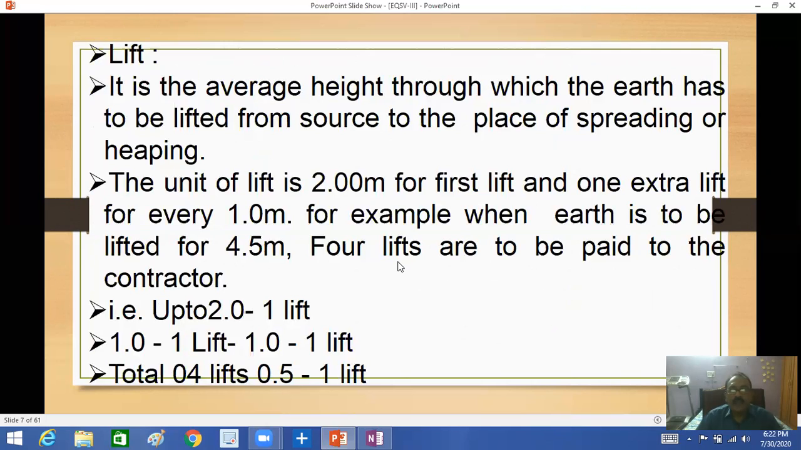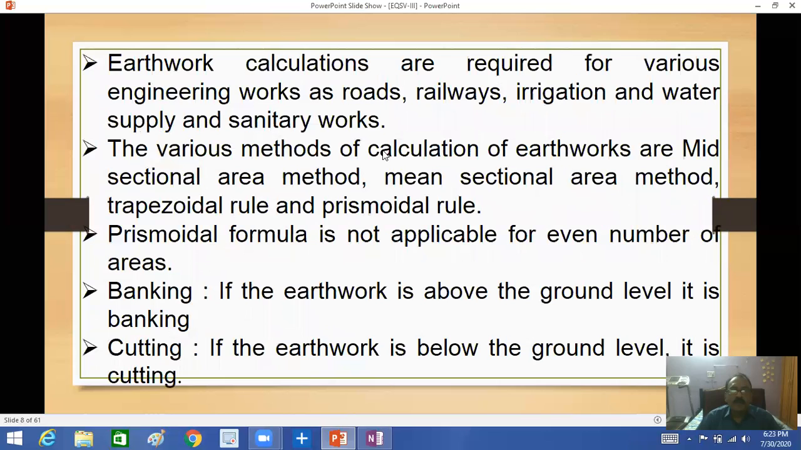Lift is the average height through which earth has been lifted from the source to the place of spreading. The unit of lift is 2 meters for the first lift and one extra lift for every 1 meter. For example, when earth is to be lifted for 4.5 meters, 4 lifts are to be paid to the contractor. See, different types of specification will be there, up to 2 meters, 1 to 2, 1 meter, 4 to 5 meters, 1 lift. Like that, the rates will be different.